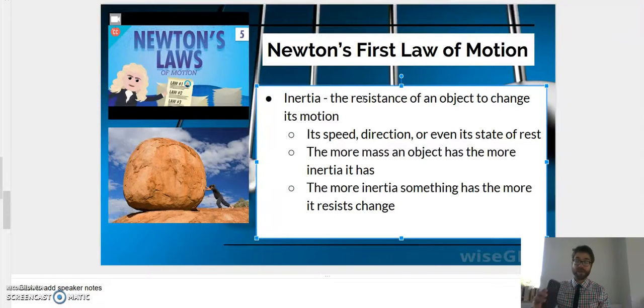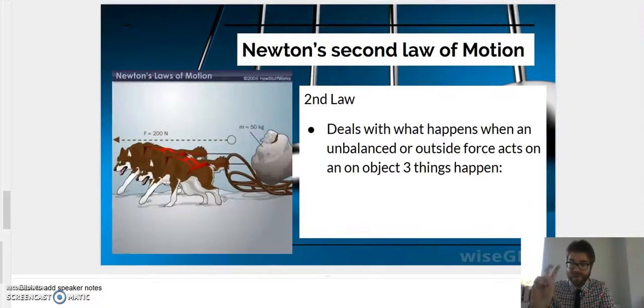That's why if I throw a cell phone at you, you're probably okay to catch it. It's small, it doesn't have a lot of inertia, it doesn't take a lot of effort to slow down and catch. If I throw this table that the computer is on at you, it might be a little harder. It's bigger, it has more mass, and because it has more mass, it has more inertia. So it's going to take more effort to slow it down in order to catch it. Alright, so that is the first law. On to the second law.